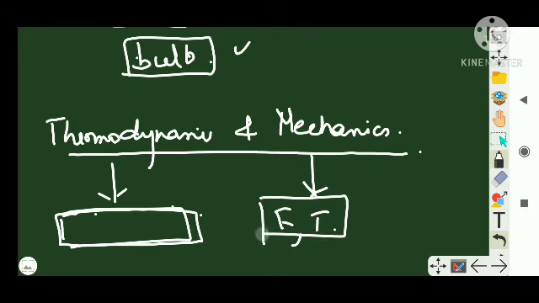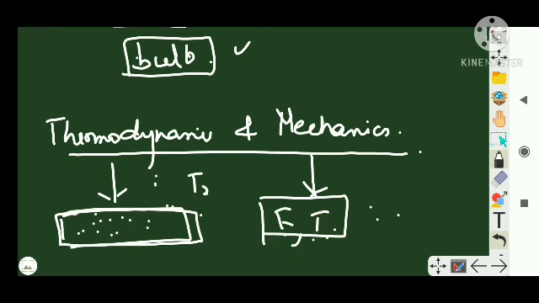Mechanics is solely about motion: how much force I applied, how much it moved, how much force and torque were applied, how much it accelerated. Thermodynamics is only concerned with the internal macroscopic state: how much was the initial temperature, how much is the temperature now, how much was the pressure, how much is the pressure. Clear? Before moving on to the next section, I will explain this difference between mechanics and thermodynamics with an example.